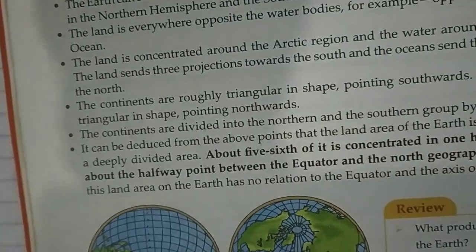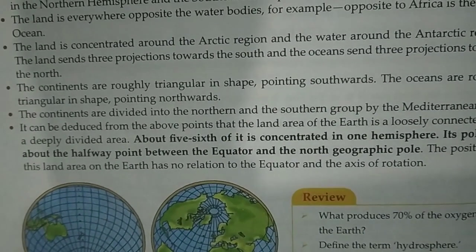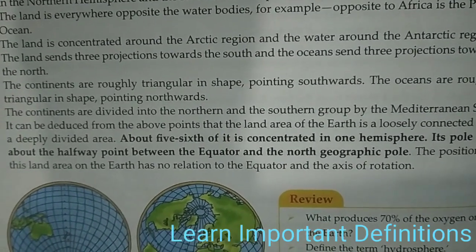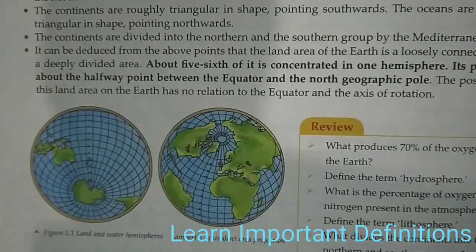So in our next class we will read about the shape and size of the Earth and the proofs about the shape of the Earth.